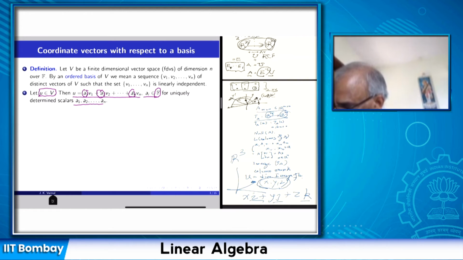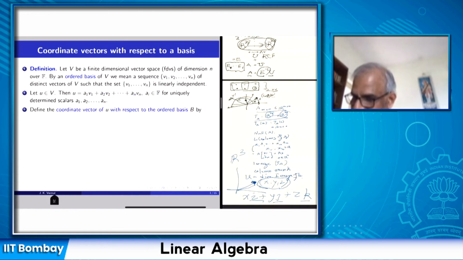Okay, so those coordinates are indicating the coordinates of the tip of the vector. So we carry out this process now abstractly by fixing an ordered basis. Take a vector in V and write it as a linear combination of the vectors in the ordered basis, and then collect the scalars. Then the coordinate vector of u with respect to this ordered basis B is simply the column vector a1, a2, ..., an. So we have taken the process in R3 and abstracted it for any finite dimensional vector space.